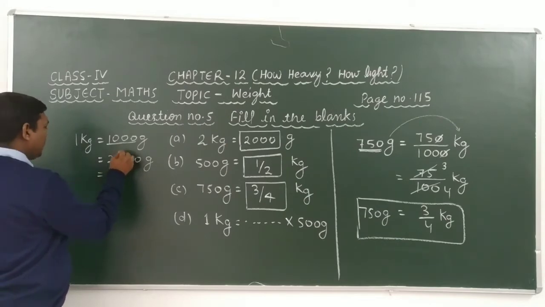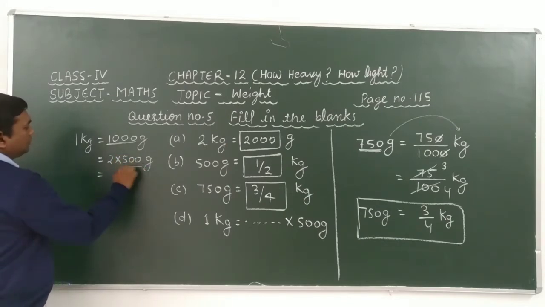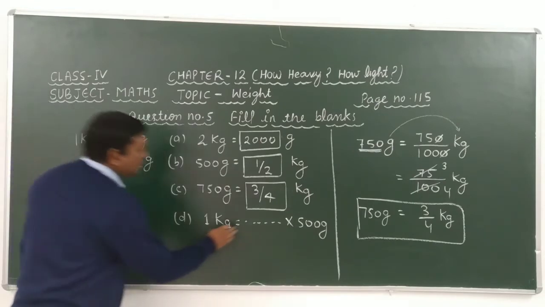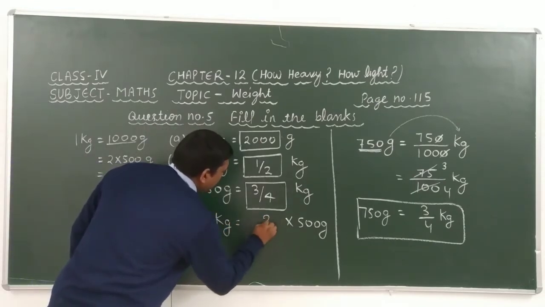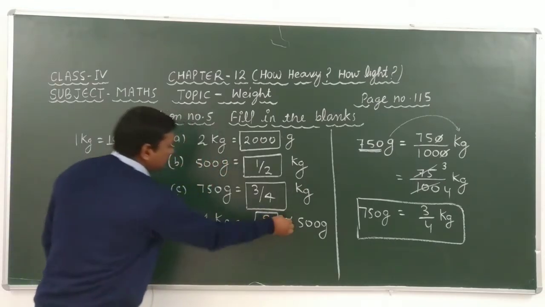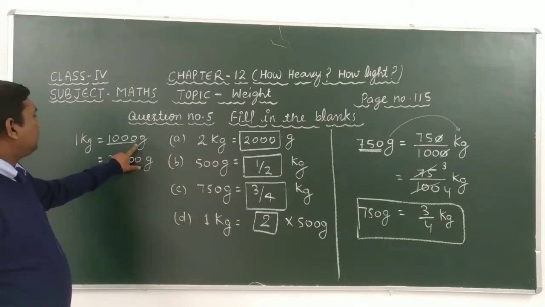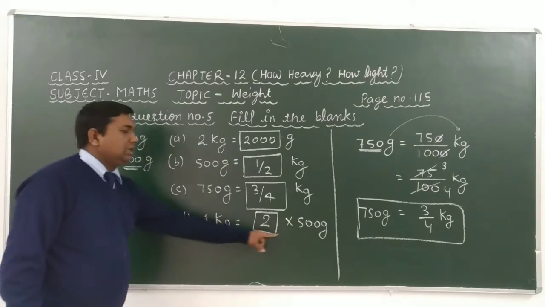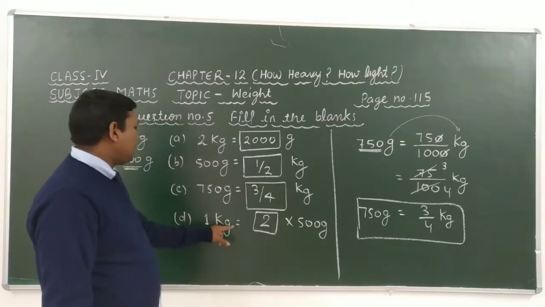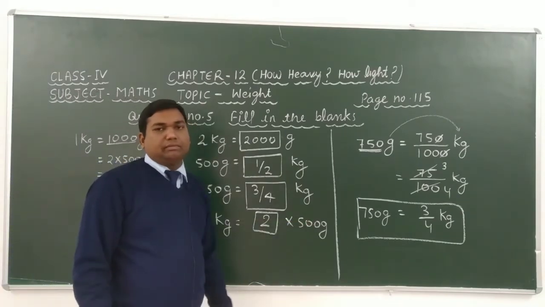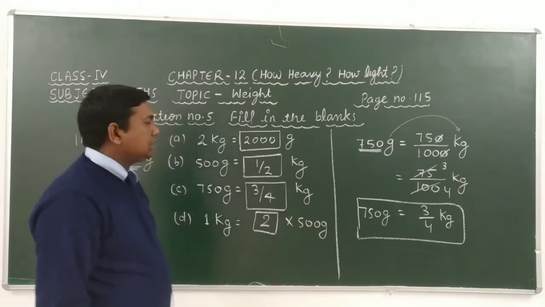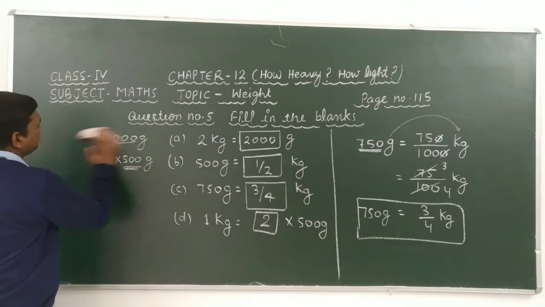It means that if we multiply 500 gram by 2, then we get 1000 gram, and 1000 gram is equal to 1 kg. Understand? It means that 1 kilogram is equal to 2 into 500 gram. Now read this.